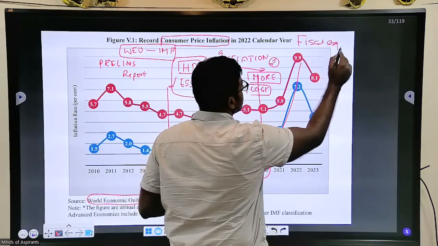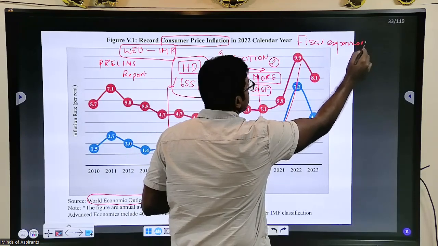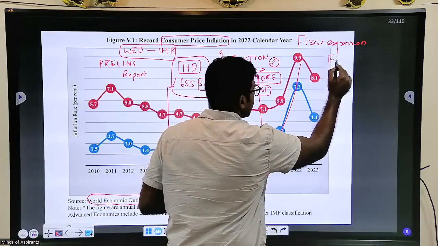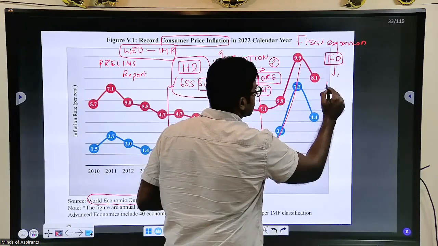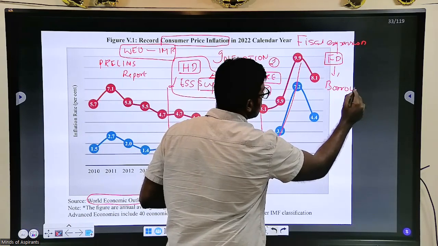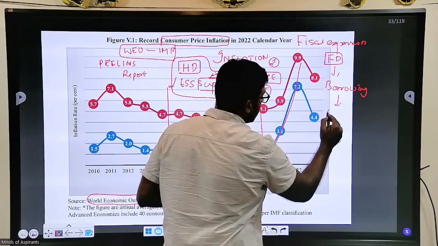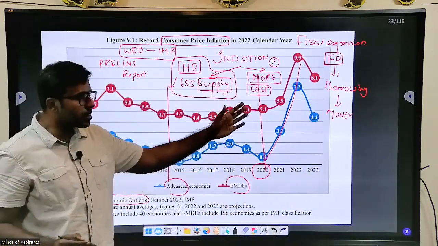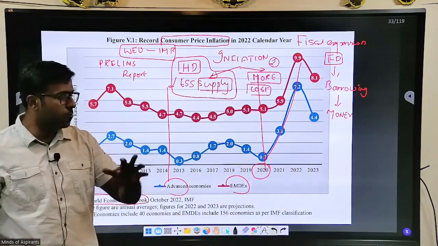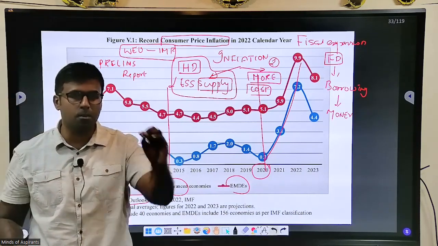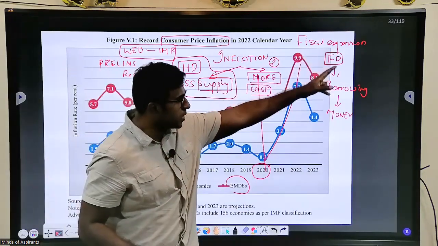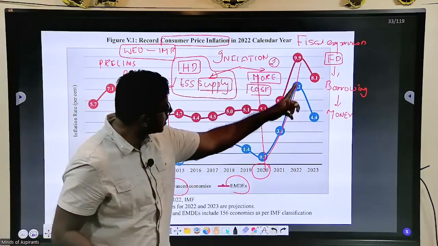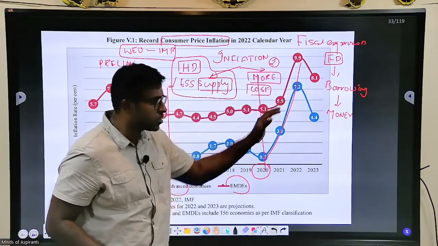The meaning of fiscal expansion is that each country increased its fiscal deficit, increased its borrowing in order to pump in more money. Why? Because Corona came, everything got shut down, no one wanted to work. If you had to work, you had to put money into the pocket of the person. So on the one hand, money supply increased, on the other hand, supply decreased. So obviously inflation peaked. This is the logic of inflation.